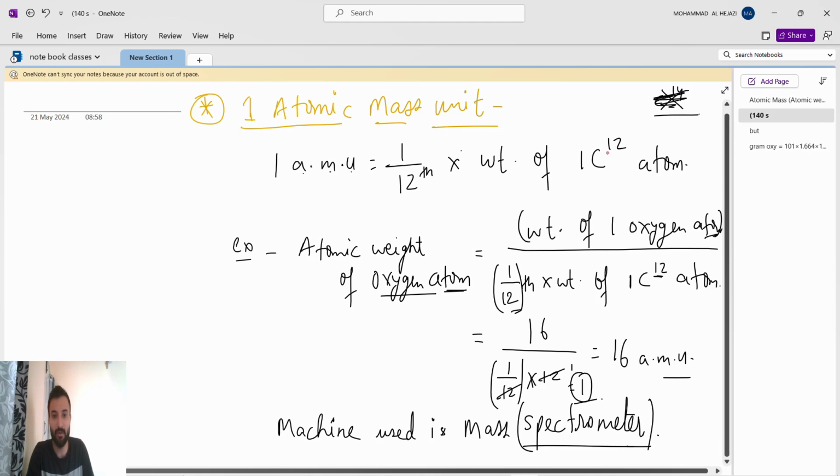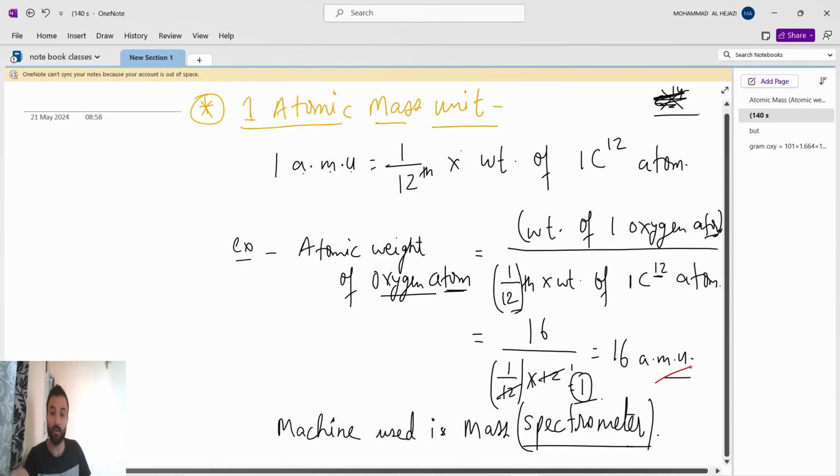This much of carbon. So suppose you have to find the atomic weight of oxygen: it is the weight of one oxygen atom divided by 1/12 into the weight of one carbon 12 atom. The weight of one oxygen atom is 16, divided by 1/12 into, and we know the relative mass unit is 1 only. So it will become 16 AMU. Why are we writing AMU? Because it is the atomic mass unit. So 16 atomic mass unit.